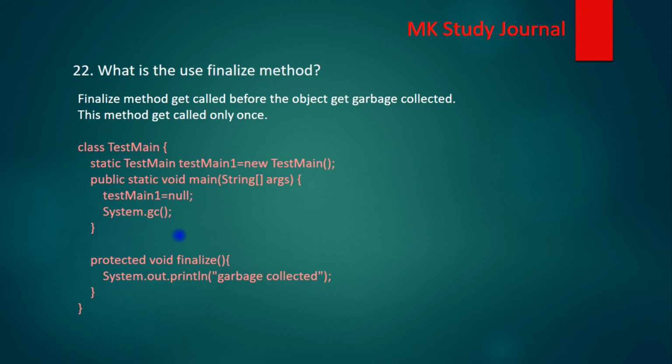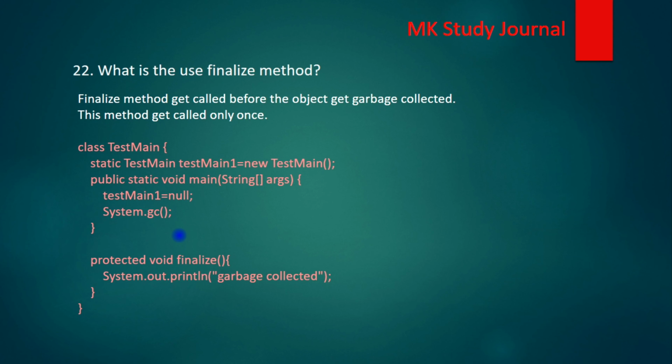What is the finalize method? We already discussed, in the previous difference between final, finally and finalize, what the finalize method is. Here we can see it with an example. The finalize method gets called before the object gets garbage collected. Whenever the object is getting garbage collected, just before that, the finalize method will be called. The benefit is that we can put some logic in the finalize method just before the object is garbage collected. If our object is using any kind of external resources, in the finalize method we can release those resources. That kind of logic you can put here.